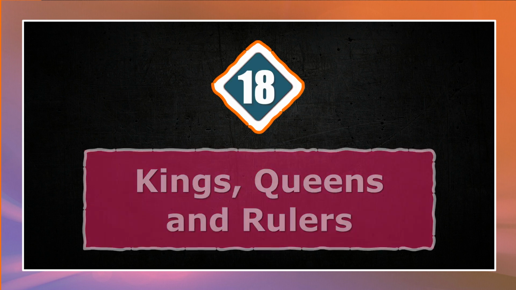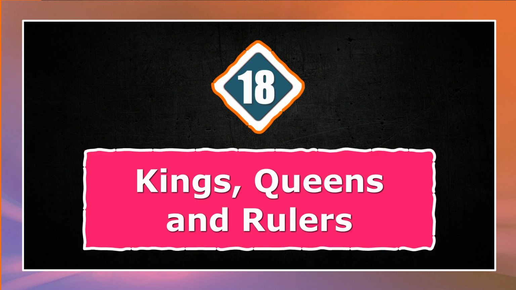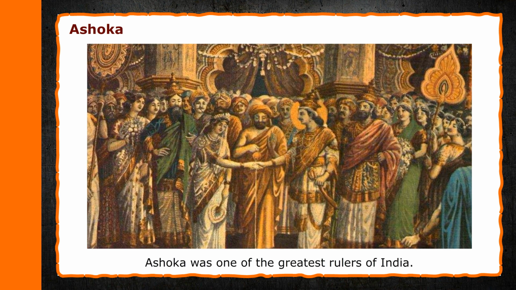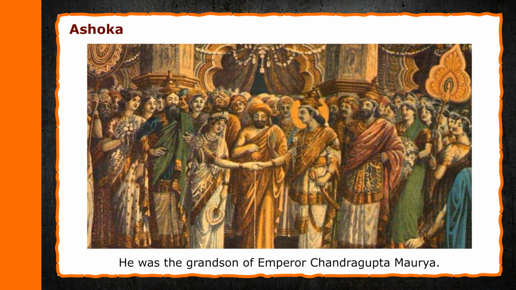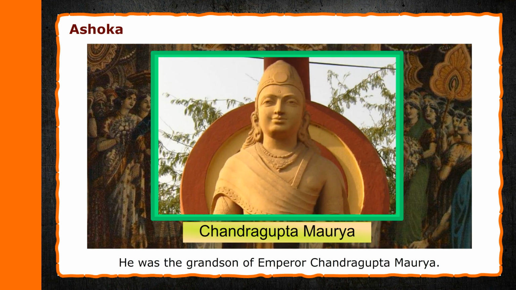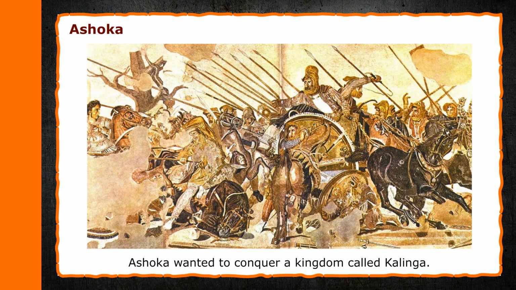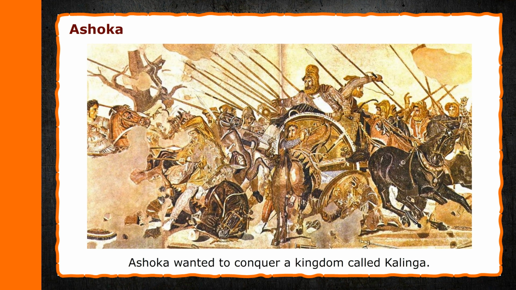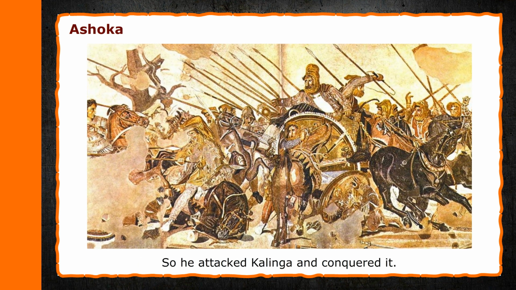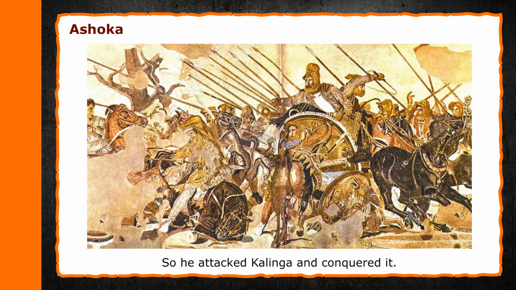Chapter 18: Kings, Queens and Rulers. Ashoka. Ashoka was one of the greatest rulers of India. He was the grandson of Emperor Chandragupta Maurya. Ashoka wanted to conquer a kingdom called Kalinga. So he attacked Kalinga and conquered it.